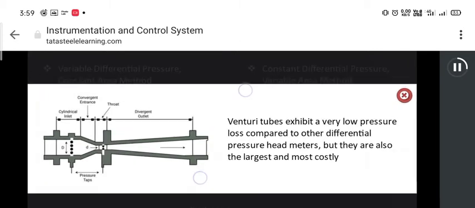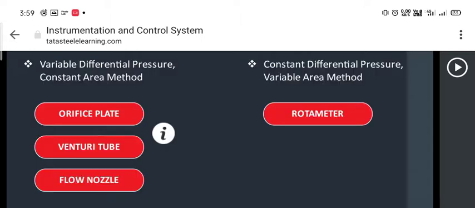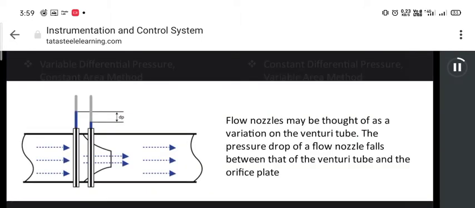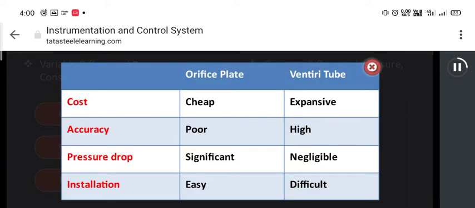A concentric, sharp-edged orifice plate is the simplest, least expensive, and most widely used primary flow sensor. Venturi tubes exhibit a very low pressure loss compared to other differential pressure head meters, but they are also the largest and most costly. Flow nozzles may be thought of as a variation on the venturi tube. The pressure drop of a flow nozzle falls between that of the venturi tube and the orifice plate.